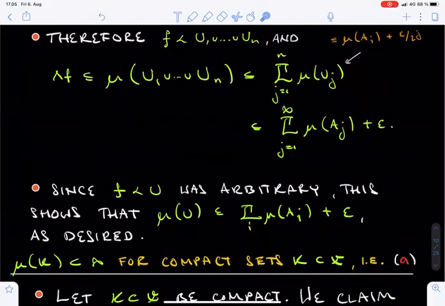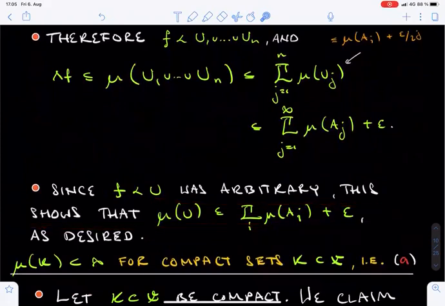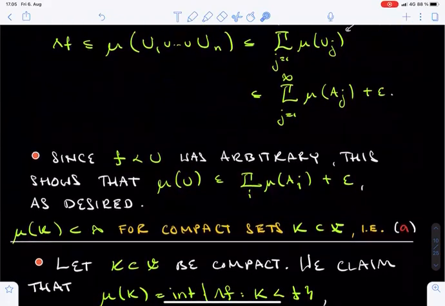Since the function f dominated by U was arbitrary, the previous inequality shows that the mu measure of U is indeed bounded by a sum of the mu measures of the sets Aj plus epsilon. And this is what we claimed, and the proof of the subadditivity of the measure mu is complete.